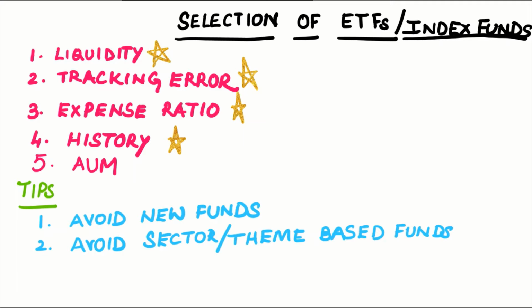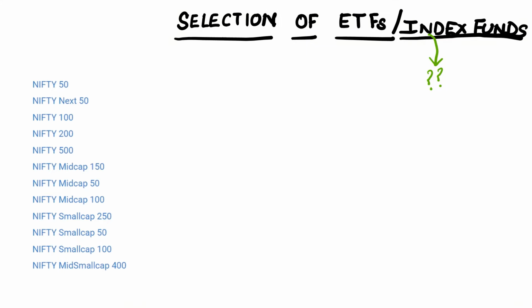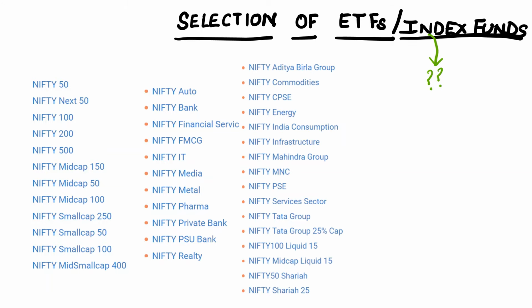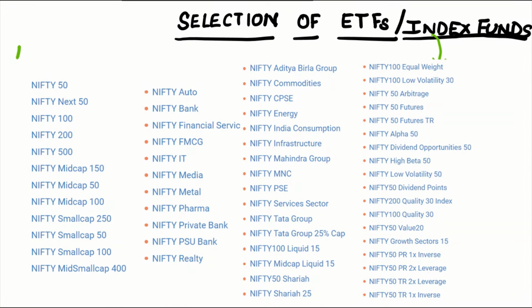Another frequently asked question is, which index should I choose to track? Well, it depends on your risk profile. It is most often suggested to start with an index fund which tracks a broad-based index like Nifty or Sensex.